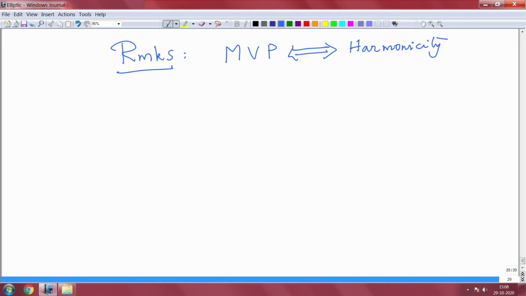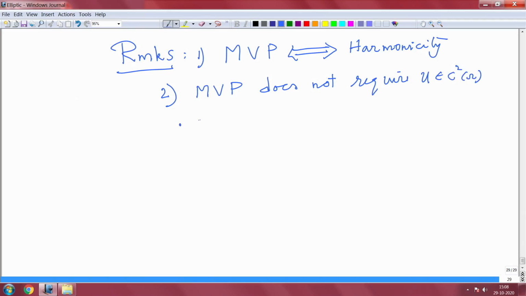The second remark is another interesting thing. If you observe the mean value property, it does not require, though in the theorem I have added that, that u is in C2.